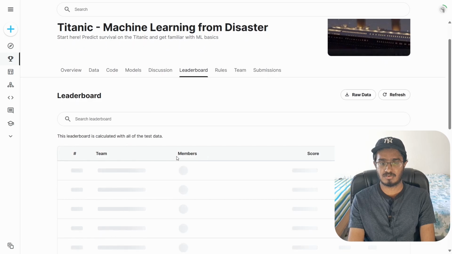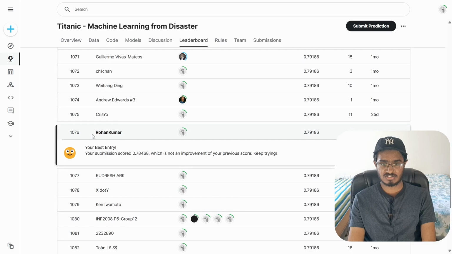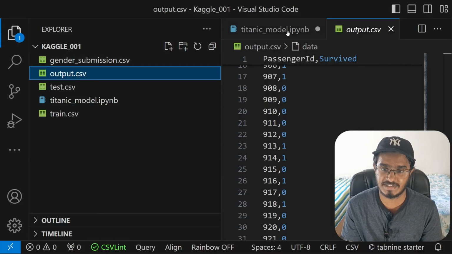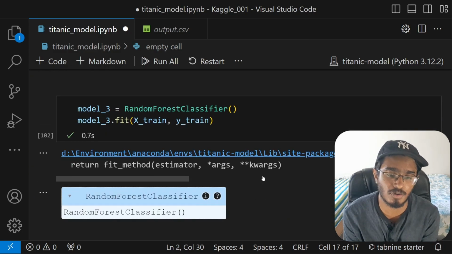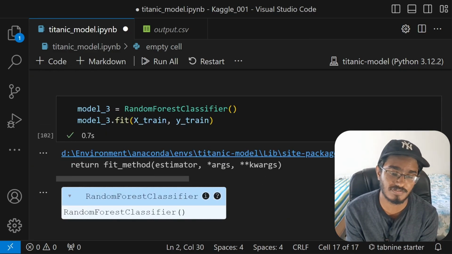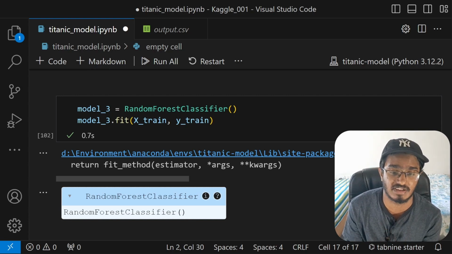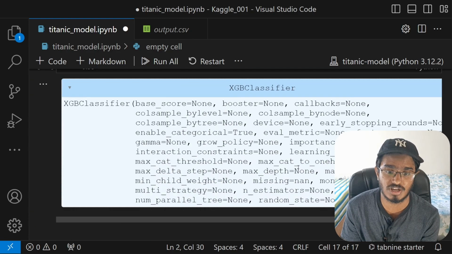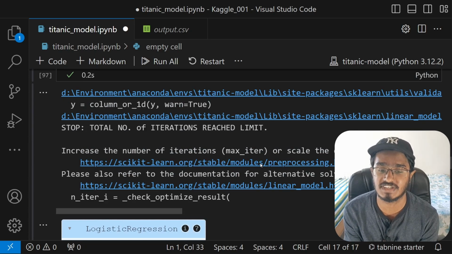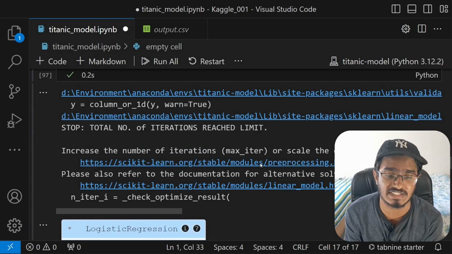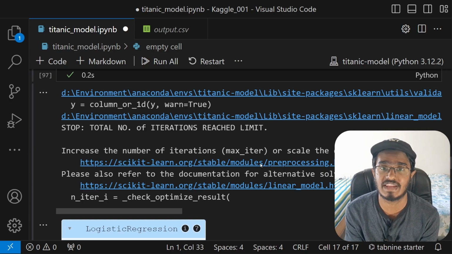If I look at that in the leaderboard, that will put me at around 1076. Again, so this can definitely be improved. You can create many more new features, and you can also try different models as well. There is again a decision tree classifier and support vector machine and many more classification algorithms in scikit-learn itself. And you can also create multiple different new features and try to understand the data a bit more. I will also provide the data file that got me 79.186 in the description box below. Alright, that's about it. We will see you in the next Kaggle series.